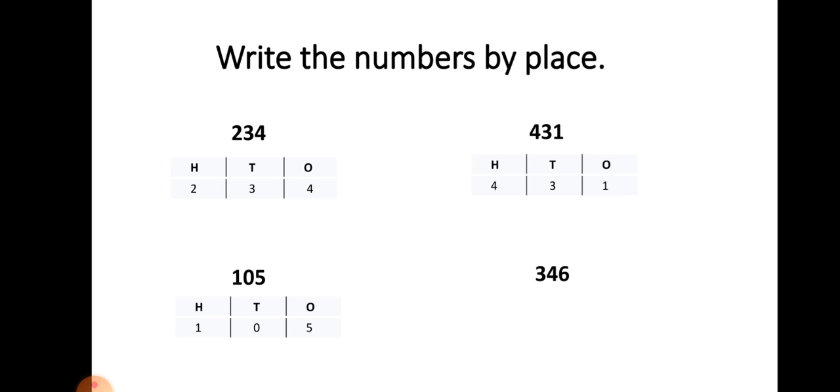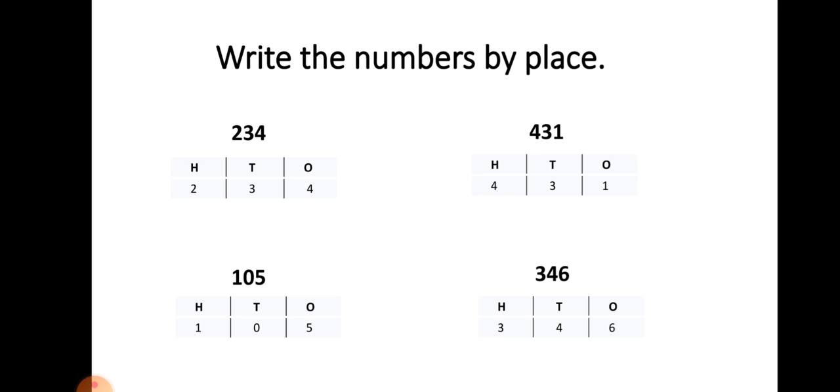Last number is 346. This is also a 3 digit number. First the 100 place, then the tens place, and then the last ones place. The first number is always in the 100 place when a 3 digit number is given. 3 is in 100, 4 is in tens and last 6 is in ones place.